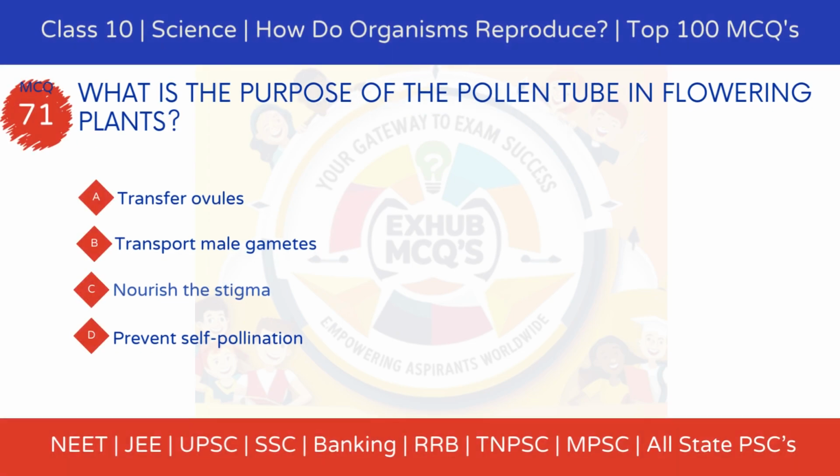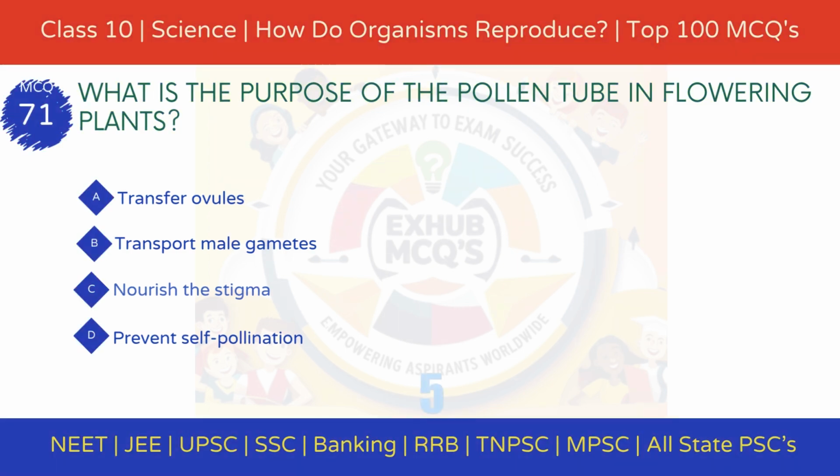MCQ 71. What is the purpose of the pollen tube in flowering plants? Option A, transfer ovules. Option B, transport male gametes. Option C, nourish the stigma. Option D, prevent self-pollination.